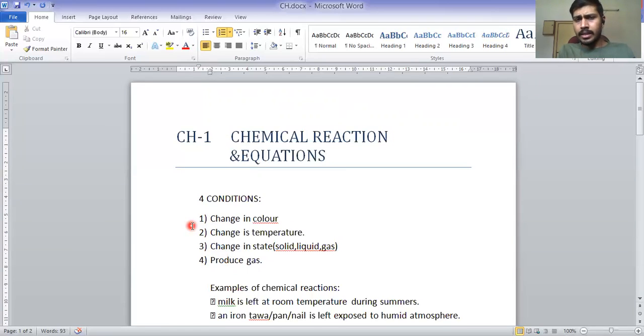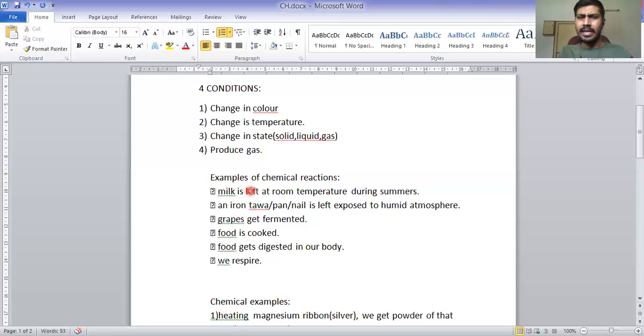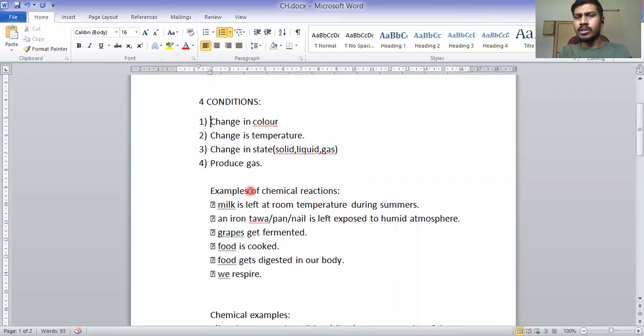In this chapter, in the second lecture, you are going to study how we can form a chemical equation. And another important topic is types of reactions. There are 4 types of reactions which I will teach you in the next lecture. Another topic is corrosion. I hope you have a little bit of idea about corrosion. You must have heard about corrosion or rust. I genuinely hope that you know about rust at least.